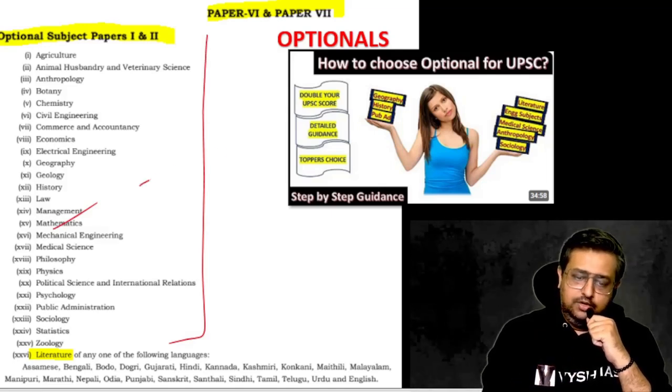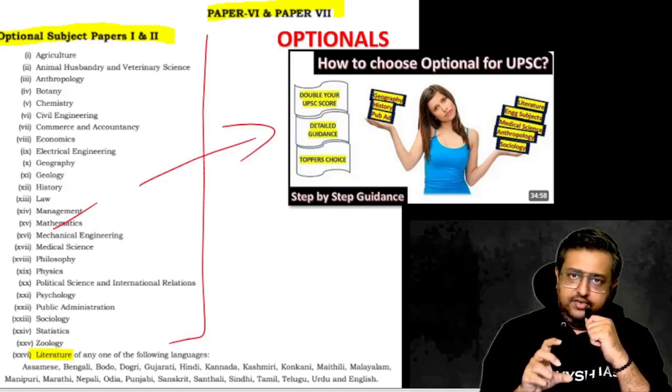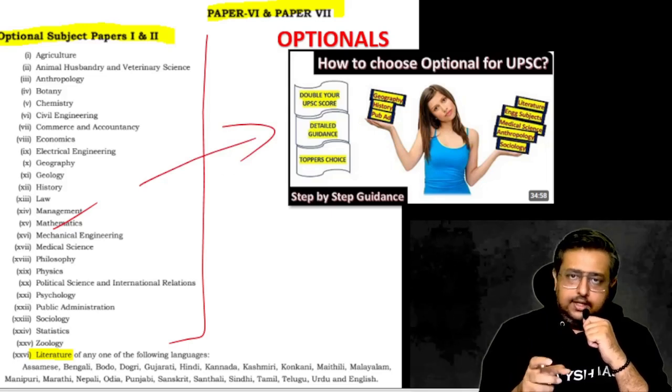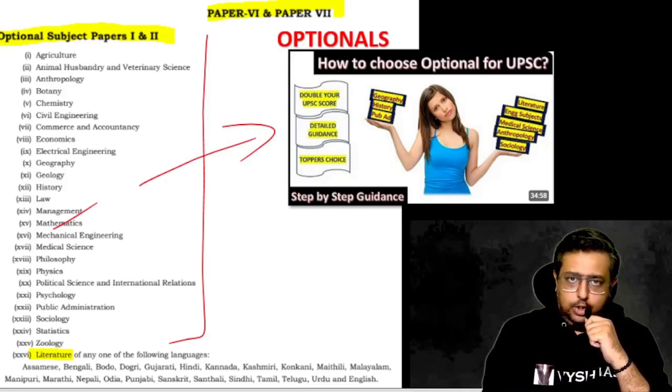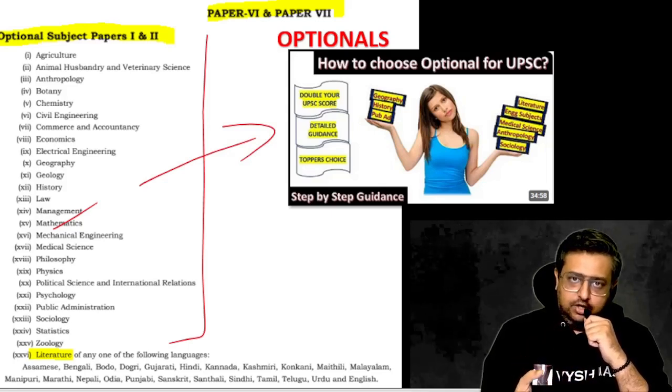And that also, now you are confused how to choose. That also, one video is there in which I told you which are the easy, which are the difficult, which are the scoring and all. But again, as per the latest trend, like what the 2025 topper is choosing, what the 2024 topper is choosing, based on that I'll make a second part of it very soon.